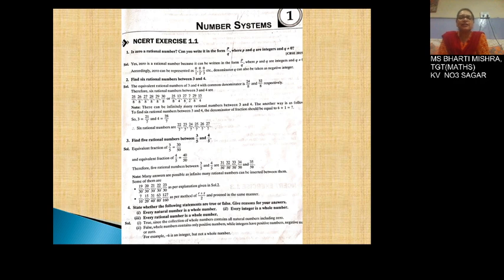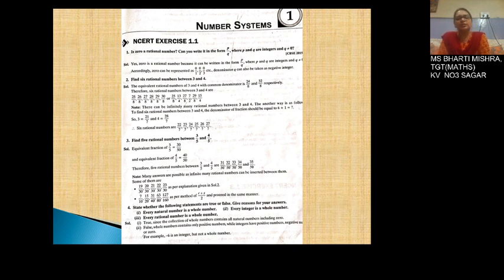As in the previous case, I told you that 6 numbers had to be calculated. So we added 1, and 6 plus 1 is equal to 7, and we multiplied the numerator and denominator by 7. For this, we can also use the method: as 5 rational numbers are to be calculated, add 1 to 5, that comes to be 6. You can multiply the numerator and denominator of 3 upon 5 by 6 and get the numbers in between. I am telling you one of the methods. As you know, in mathematics, any question can be solved in many methods, but the approach should be right.